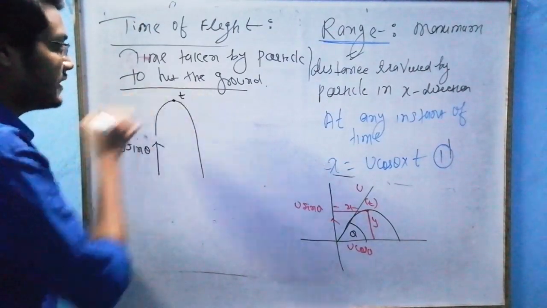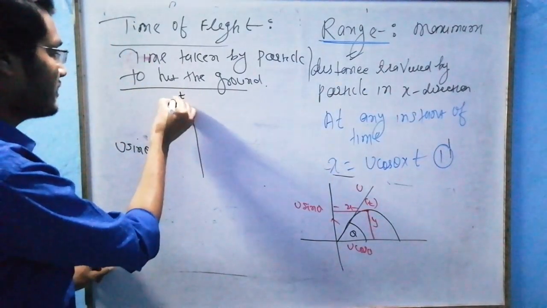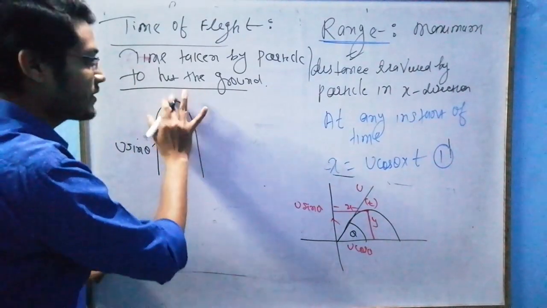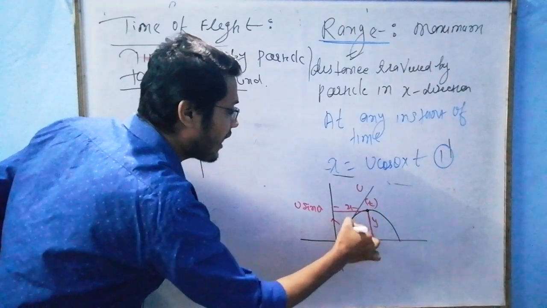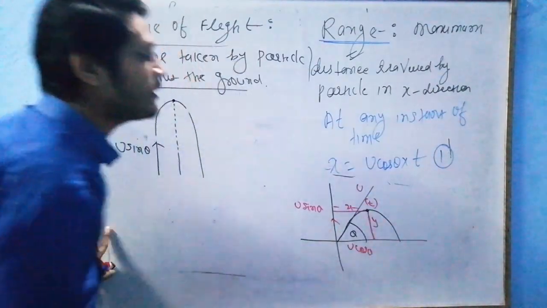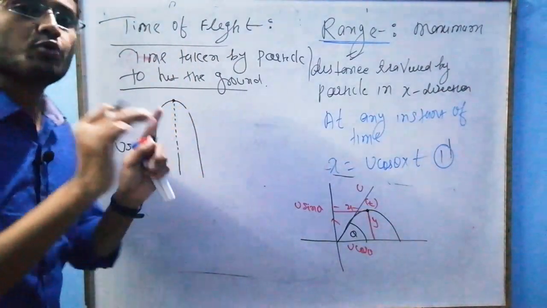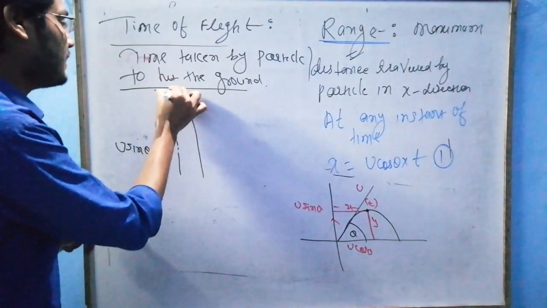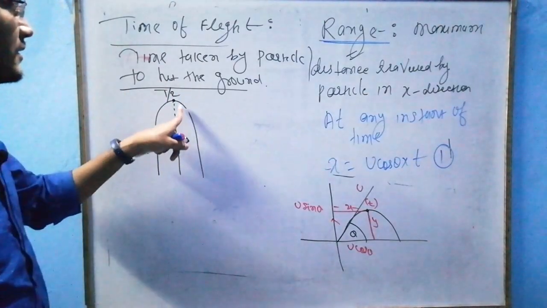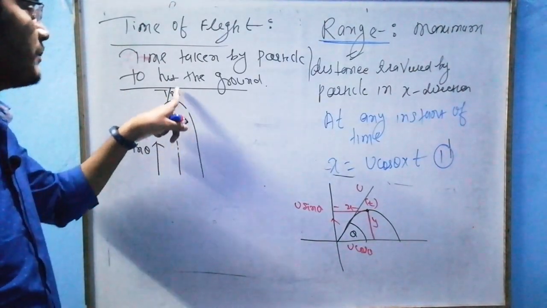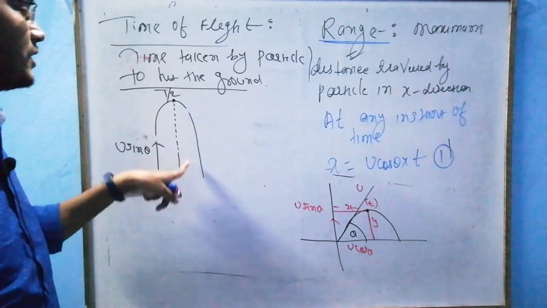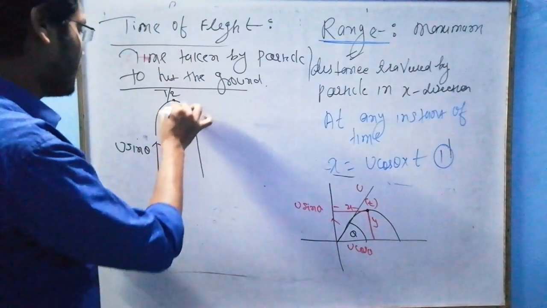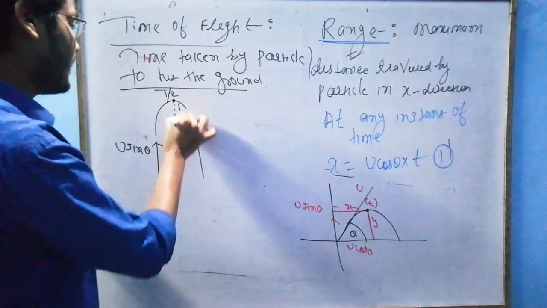At this time, what I consider, sir, this is the half. At this point is my half time, t by 2. Full time is t by 2 plus t by 2. There are two approaches to prove time of flight. This is my t by 2, sir. Getting, sir? Any problem? Suppose at maximum height, this is my y distance.